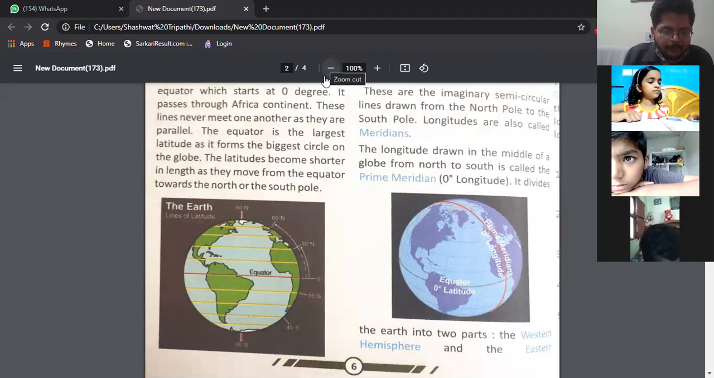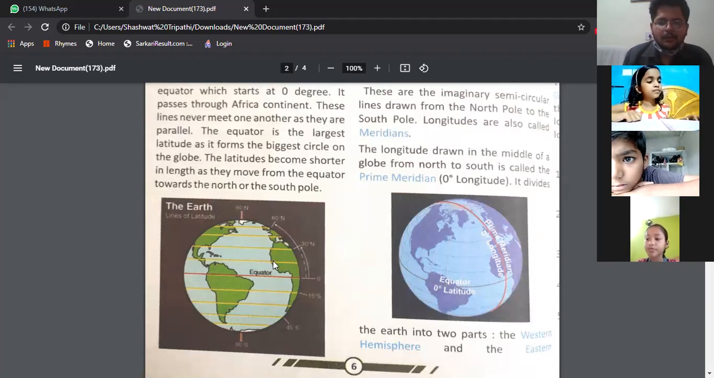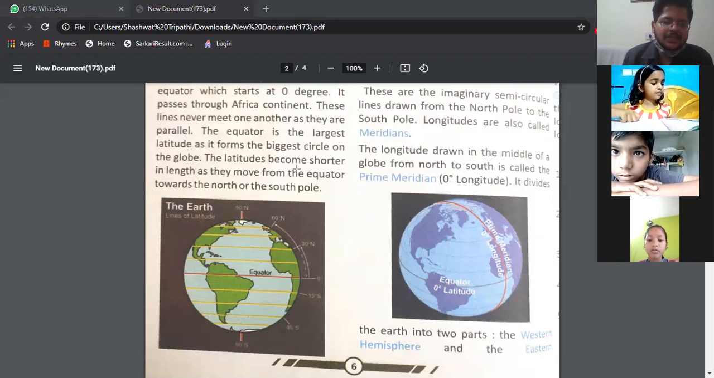Here we find that latitudes are the horizontal lines. This is the figure of latitudes. Latitudes are the horizontal lines. You can see the first figure now. From east to west. It is drawn in this direction. See, it is drawn in this direction. East to west. Understood? In this direction.